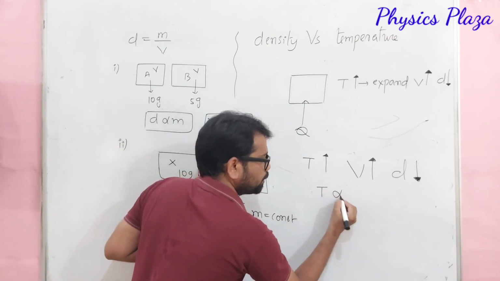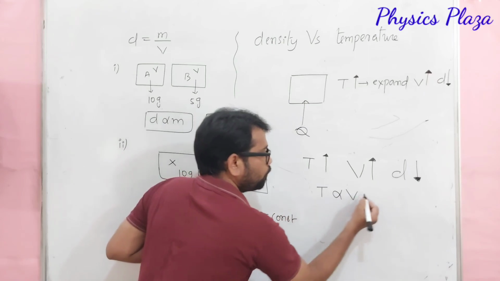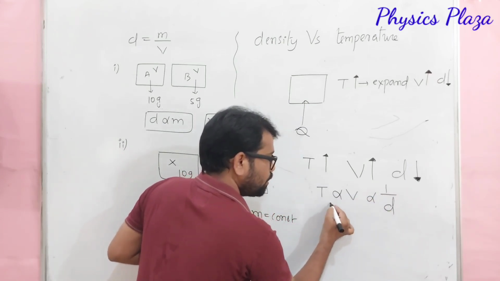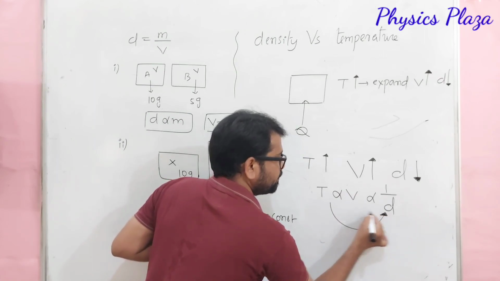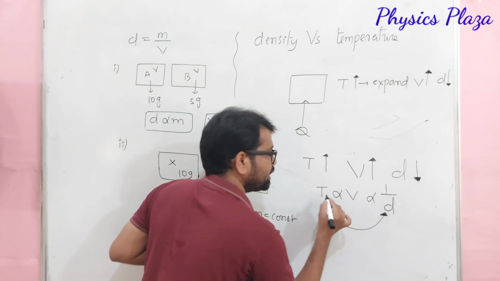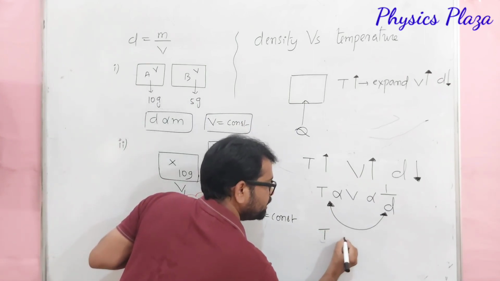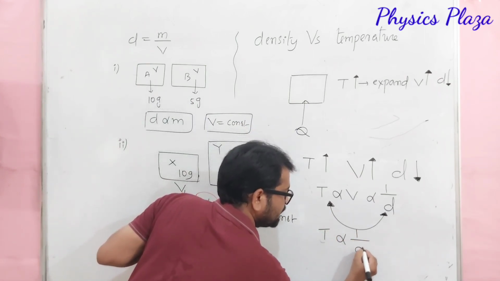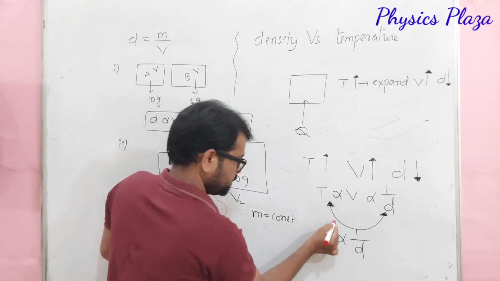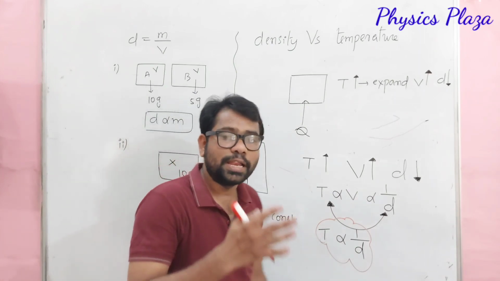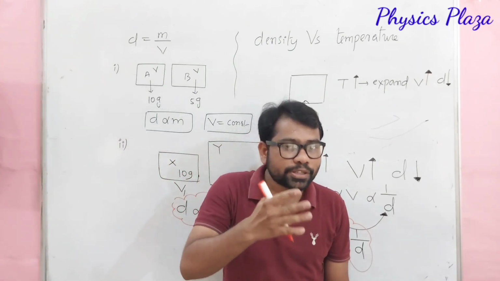Temperature is proportional to the volume, but volume is inversely proportional to the density. So now we will make a direct relation between these two. It's very important. So we can say that temperature is inversely proportional to the density of the substance. Children, this is a very important conclusion. So this is how the density of a given substance depends on temperature.